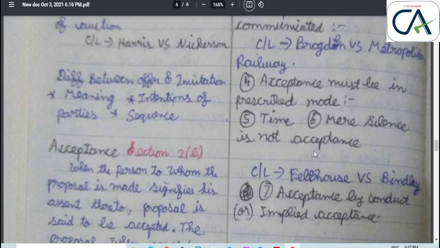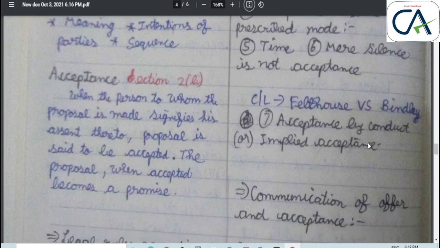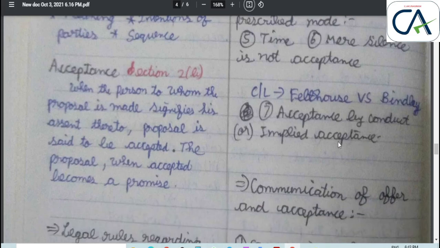Mere silence is not acceptance. Here there is an example, Felthouse versus Bentley. Felthouse is an uncle of Bentley. He offers 30 pounds for his horse, but Bentley did not speak. They went to court. The court said that Bentley did not speak about the offer, so there is no acceptance of the offer. Likewise, the court gave its judgment.